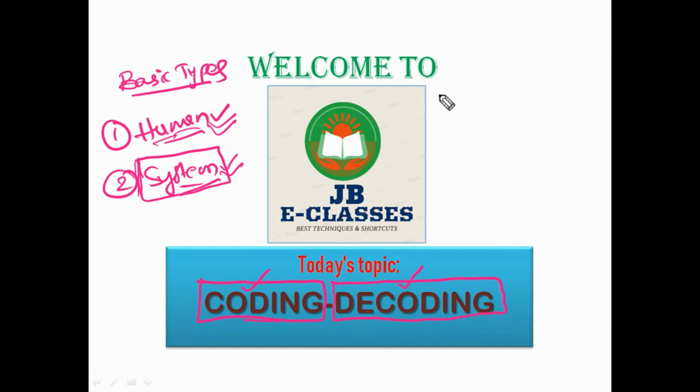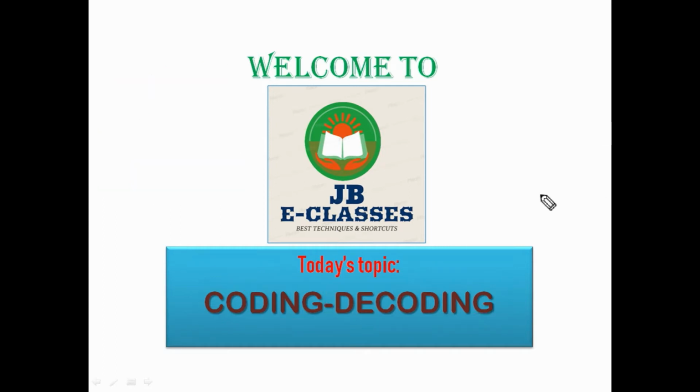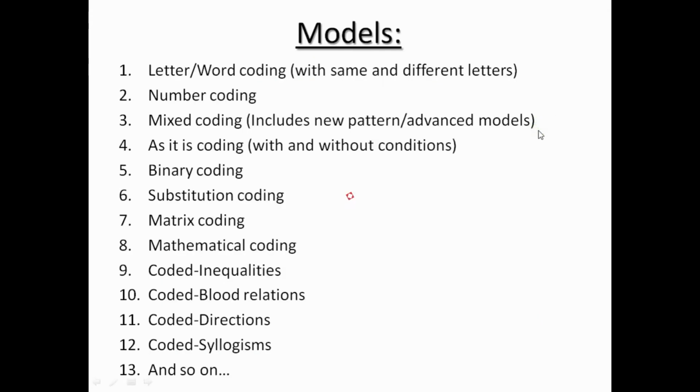So in competitive exams, we'll get only human level techniques. Maximum, how much level can a human being do? All those types I'm listing out. See the exam models from coding decoding. Number one, letter or word coding, with the same letters and different letters. With same and different letters.